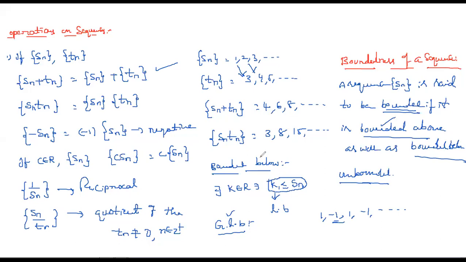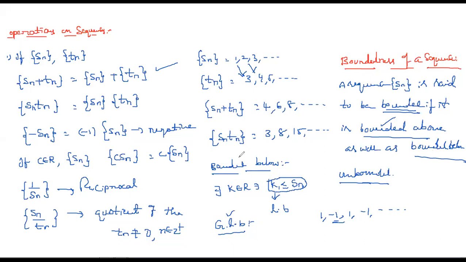So just for knowing what is meant by bounded: it should be bounded above as well as bounded below. Bounded below is nothing but, in the sequence, at least one lower bound has to exist, then we'll say that it is bounded below. If none exists, it is unbounded below. And if one exists and it is the greatest one, then we'll say it is the greatest lower bound.